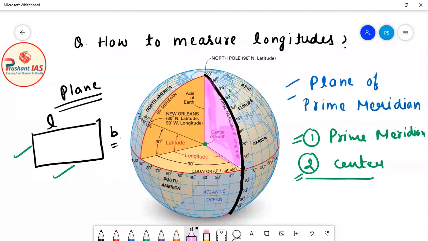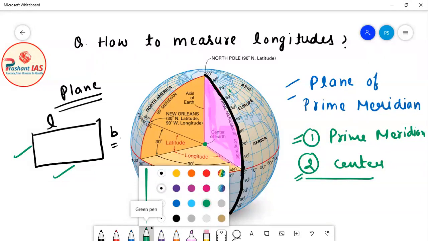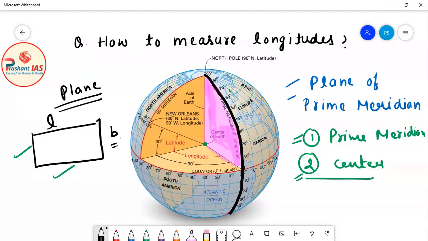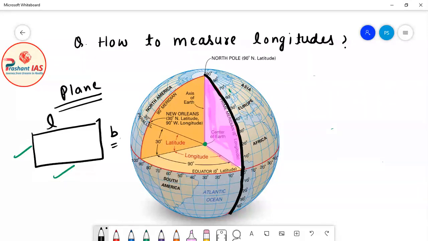So see the portion which I have highlighted in light pink color, this portion is the plane of prime meridian. Now you have to close your eyes and imagine a plane which is passing through this line, the prime meridian, and through the center of the earth. The plane of prime meridian is the plane which passes through the prime meridian as well as through the center of the earth. Now we have identified the plane of prime meridian. I think you must all be clear with this concept. Now friends, let us come back to our original question. Our original question was how to measure longitudes.